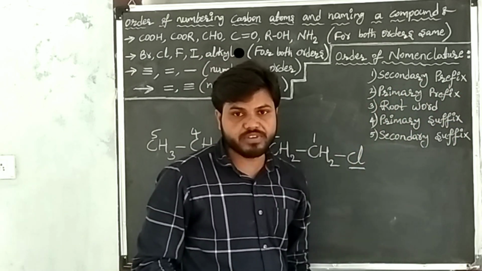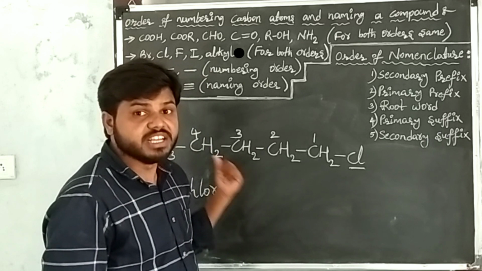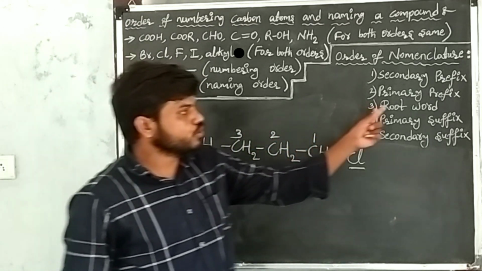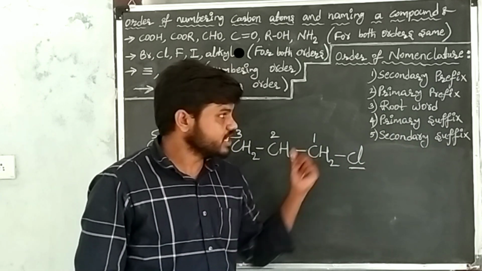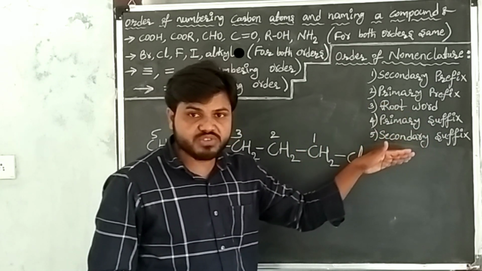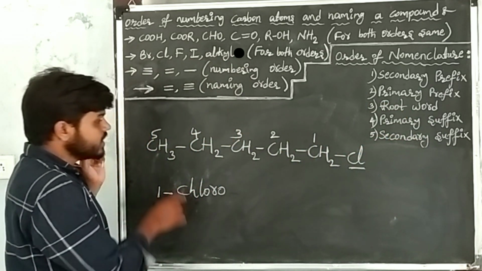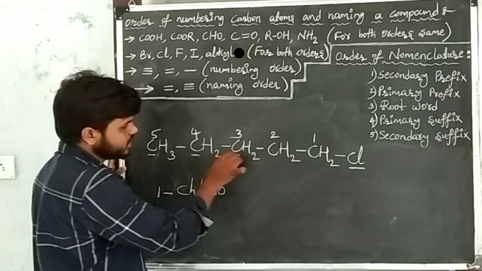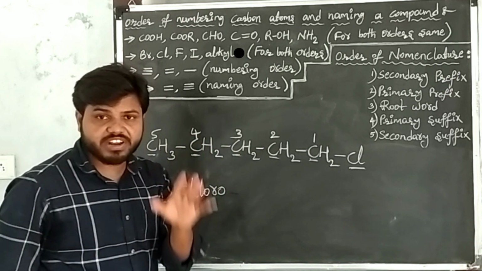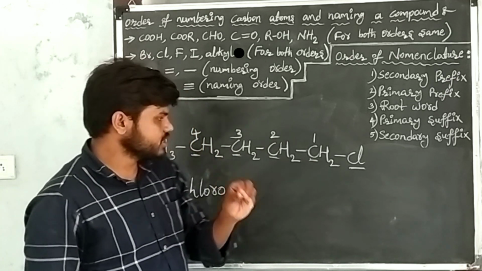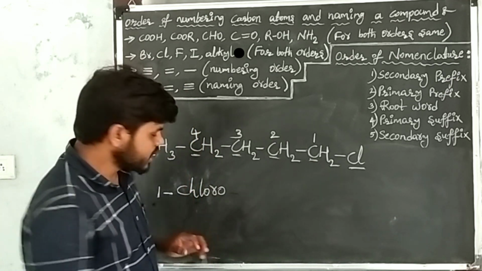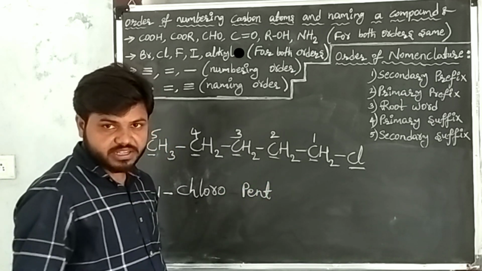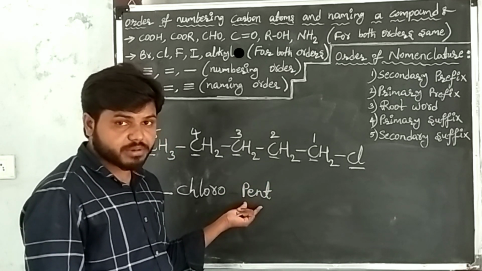Go to the primary prefix. Here the primary prefix is cyclic. In the given carbon compound, cyclic is not there. Then go to the root word. Root word means the number of carbon atoms. Here how many carbon atoms are there? 5 carbon atoms: 1, 2, 3, 4, 5. The root word for 5 carbon atoms is pent. I wrote the root word for 5 carbon atoms.